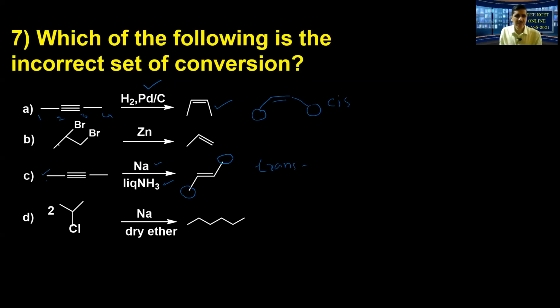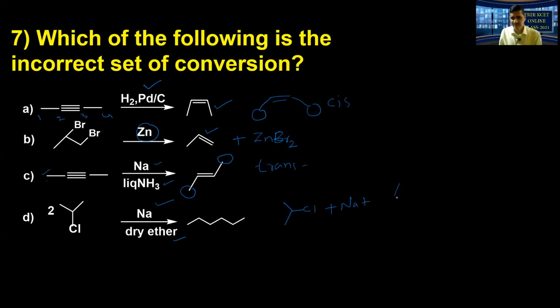And B method, look, here vicinal dihalide. The bromine atoms are present on the adjacent carbon atoms in presence of zinc, right? It forms the respective alkene with the liberation of zinc halide. Zinc bromide removed out. Therefore, respective alkene is going to form. Once again, beautiful method to convert dihalide, vicinal dihalide into alkene. Let's come to the D option. Sodium in dry ether, this is Wurtz reaction. So here I will take whatever the given reactant is, so now Na I will take.